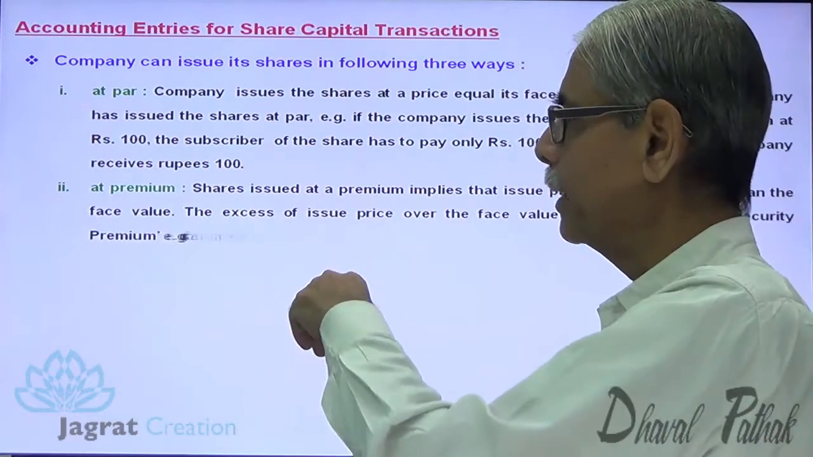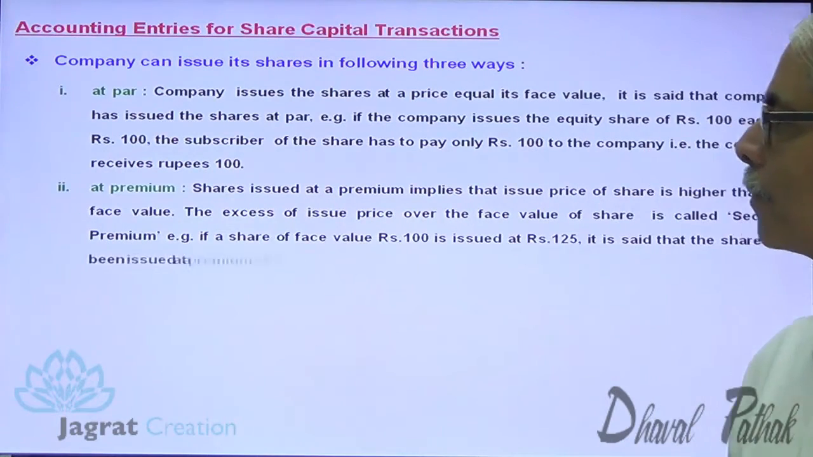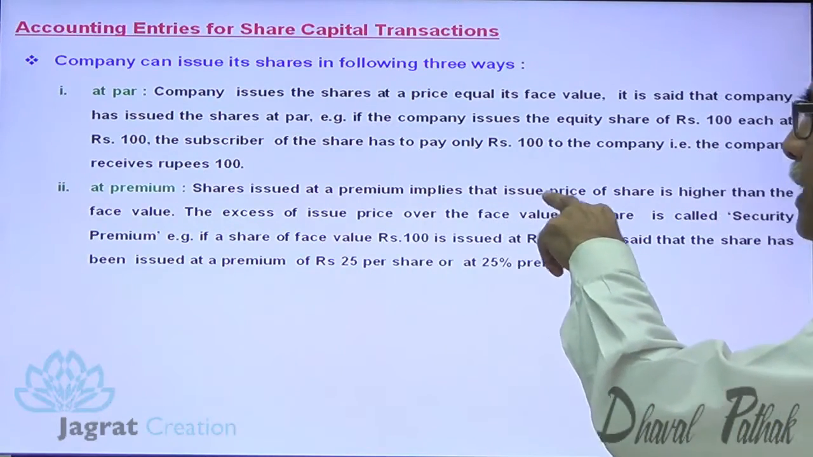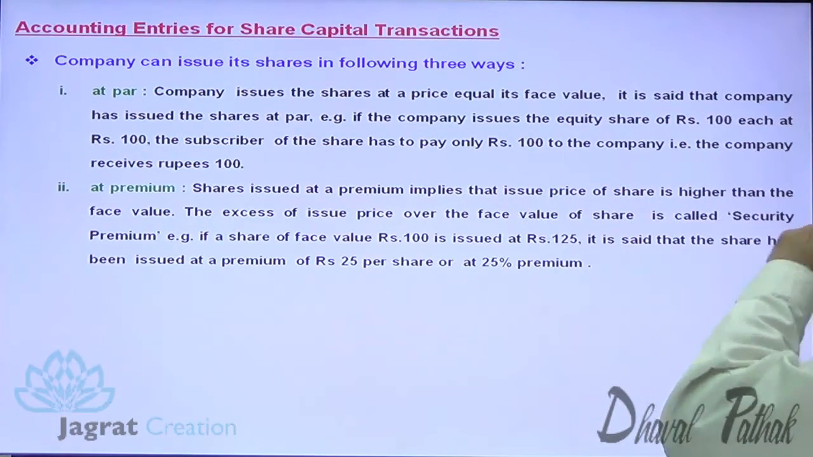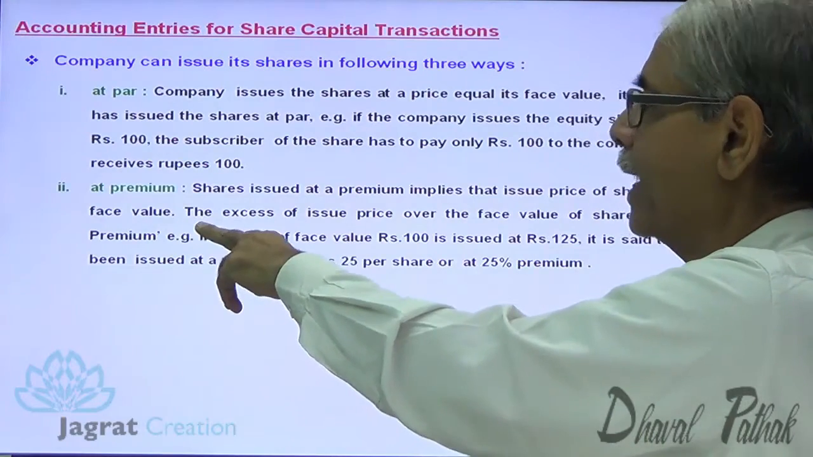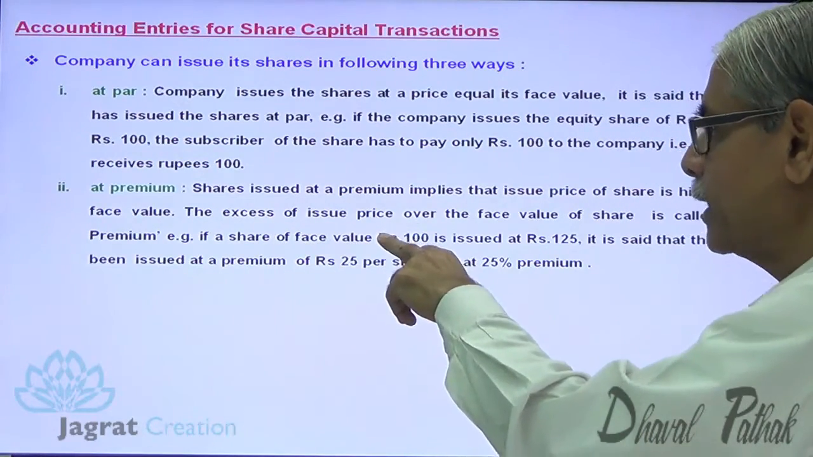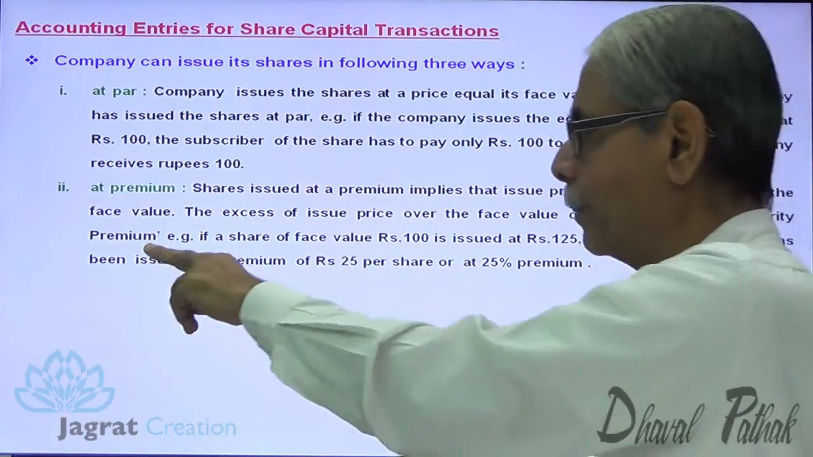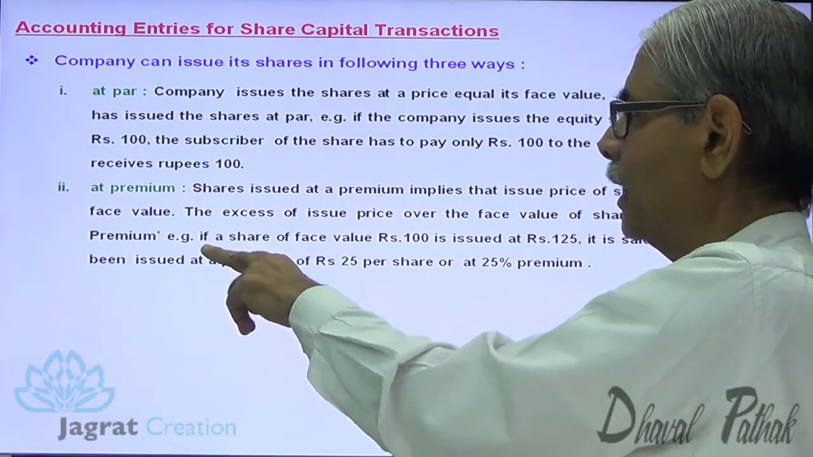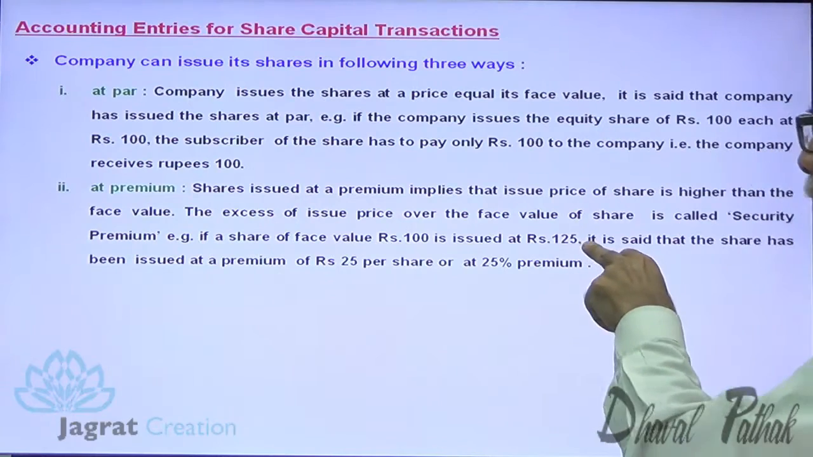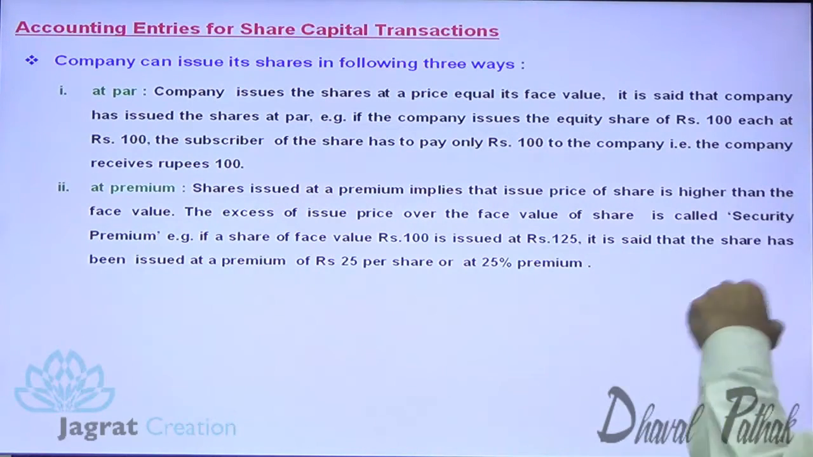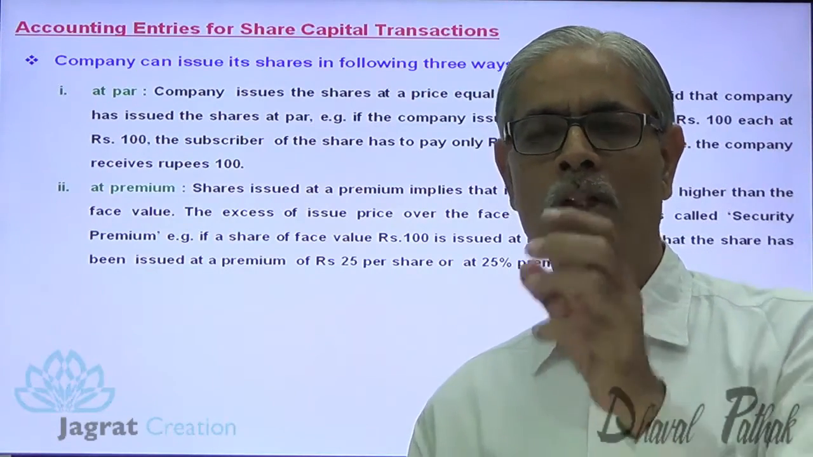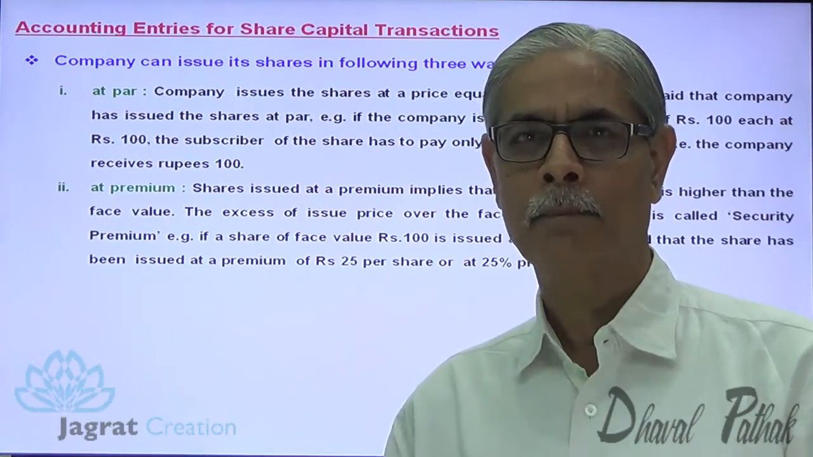Issue of shares at premium. Shares issued at premium implies that the issue price of the share is higher than the face value. The excess of issue price over the face value of a share is called security premium. For example, if a share of face value 100 is issued at 125, it is said that the share has been issued at a premium of rupees 25 per share.